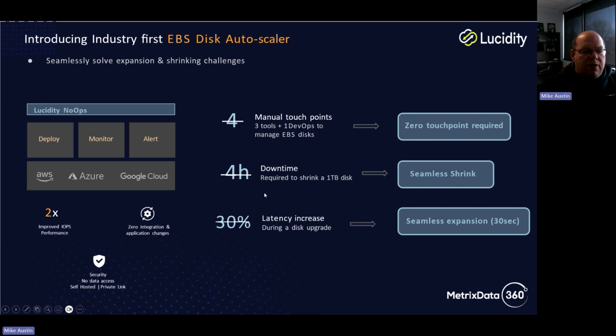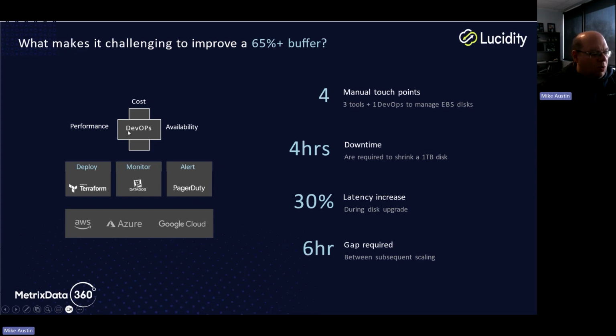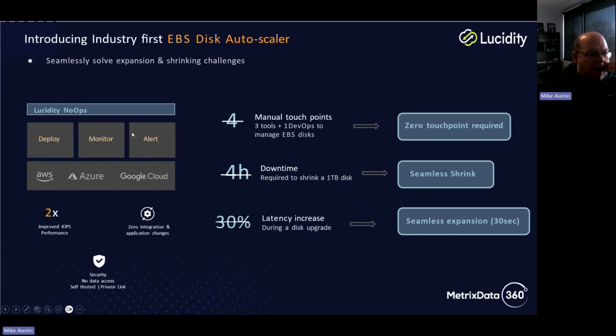Right? And so now if you look at what Lucidity does, Lucidity lays layers on top of that, what we call no ops. So you get rid of the DevOps, and we don't need the tools, right? We don't have to touch the tools because Lucidity is an auto scaler that's based on AI, right? And so in other words, we can seamlessly solve the expansion and shrinking challenges on demand.